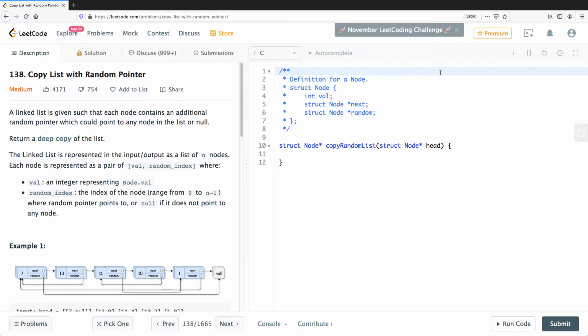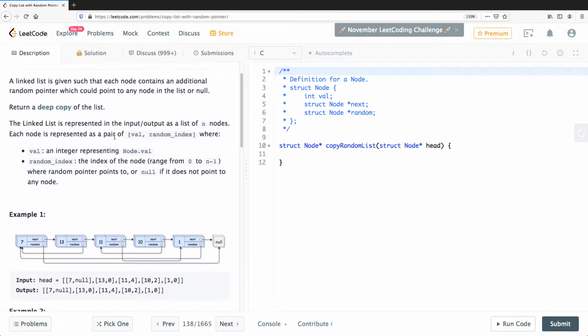So let's try to do today Leetcode 138, which is a very interesting problem by the way. It has been characterized as medium: copy list with random pointer. It says a linked list is given such that each node contains an additional random pointer, which could point to any node in the list or null. Return a deep copy of the list.